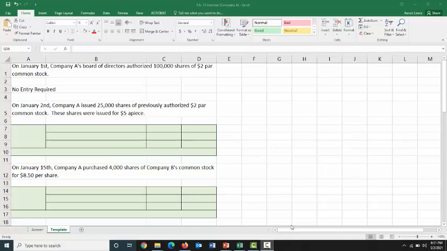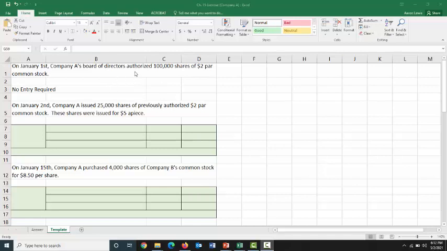And it all centers around the concept of what are we doing with this common stock and whose common stock is it? So I'm going to run through some very stock-specific questions in this exercise so we can differentiate when do we record something as common stock, treasury stock, or an equity investment. And the first thing we have is that on January 1st, Company A's Board of Directors is going to authorize 100,000 shares of $2 par common stock.